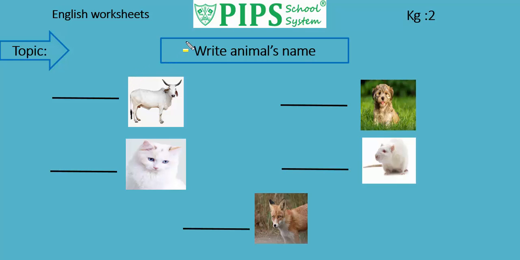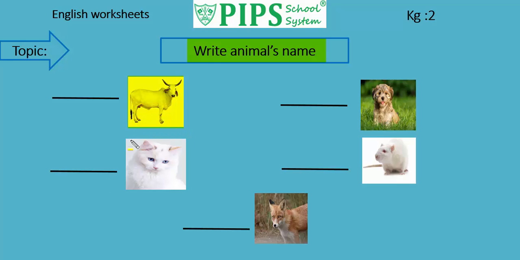Today our topic is write animal's name. KG2 class, here are 5 different animals and today we will write the name of these animals. So first of all, take your pencil and complete this task with me. Okay students, let's start. The first animal is a cow.